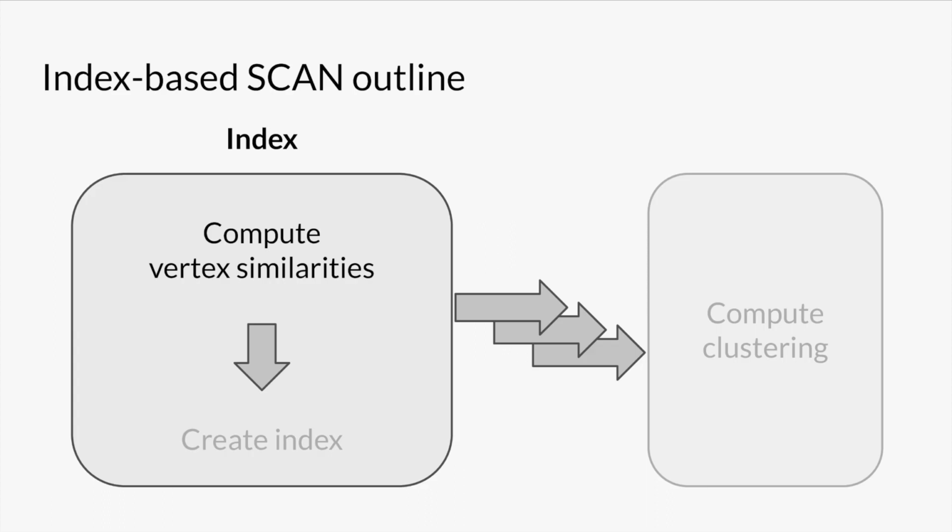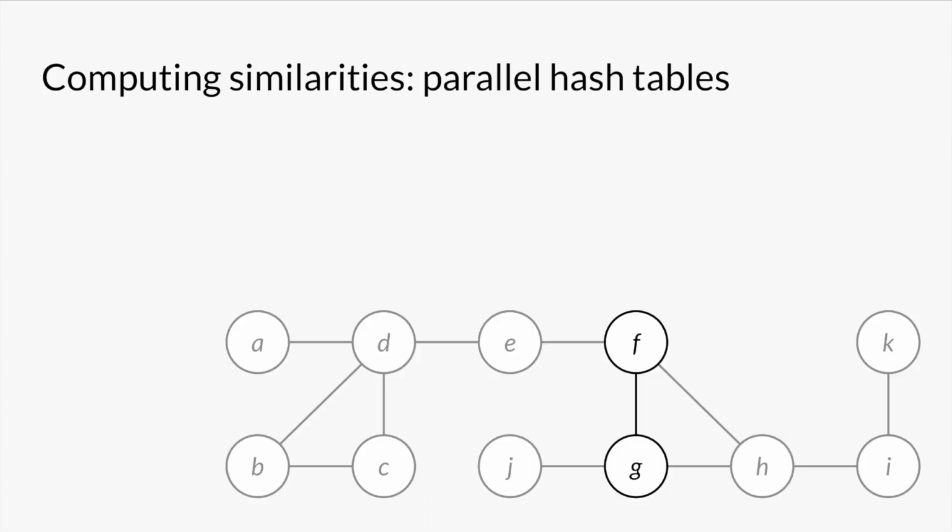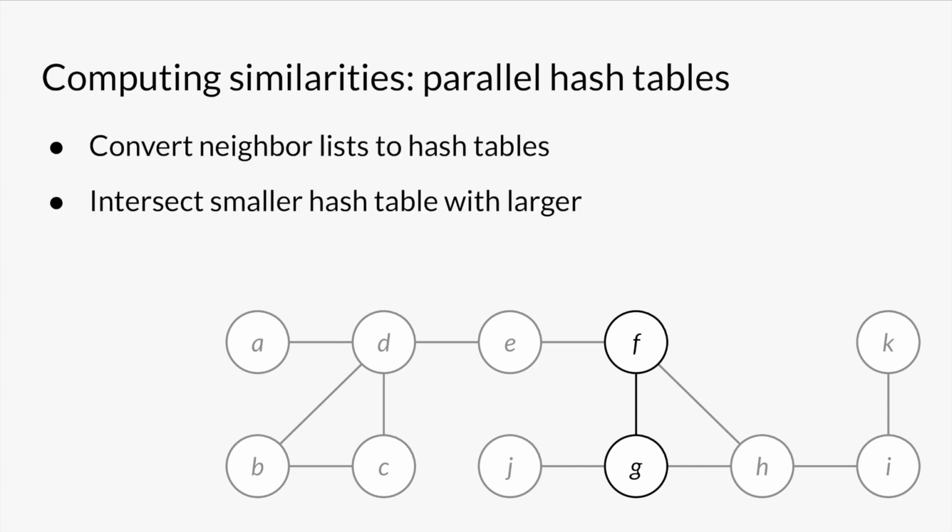First, we focus on the expensive similarity computation. I didn't discuss in previous slides how exactly to compute similarities to achieve O of m times arboricity running time, but one way that lends itself easily to parallelism is to use hash tables. Before computing similarities, make a hash table for each vertex containing the vertex's neighbors.